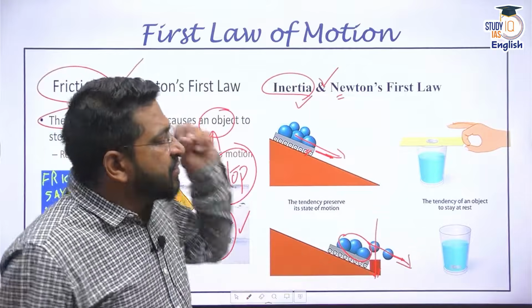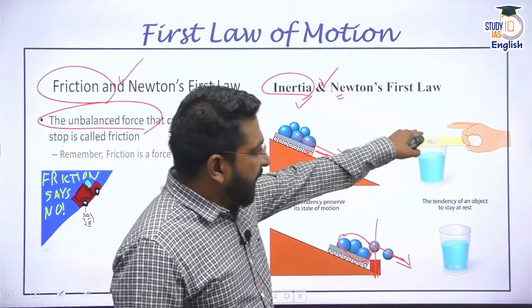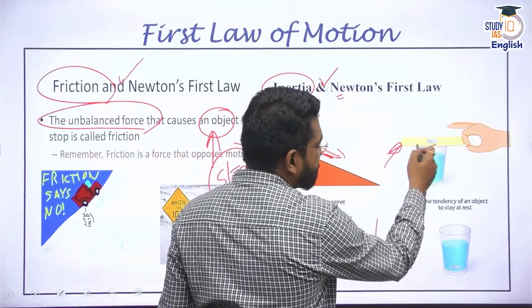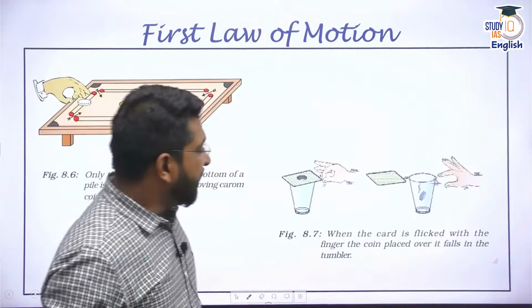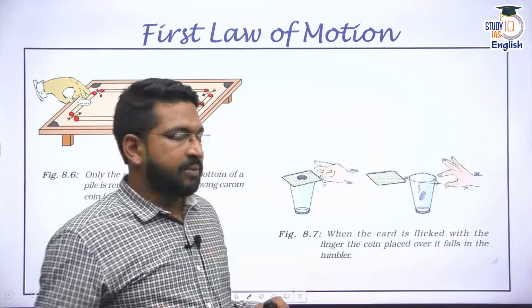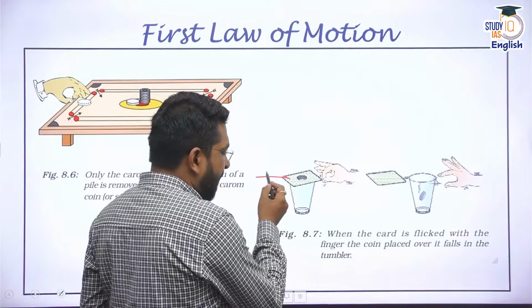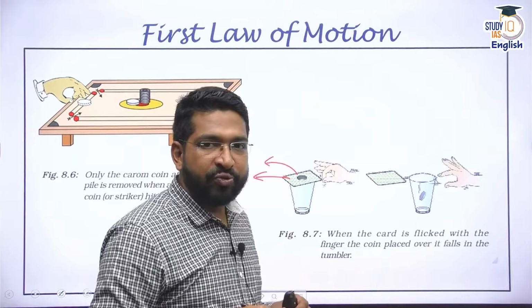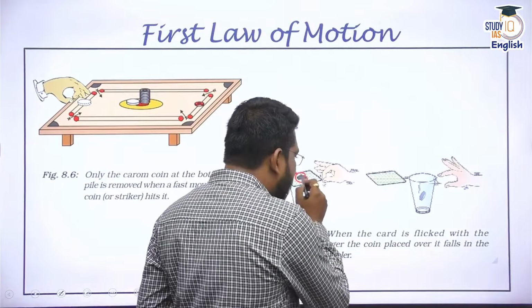But if something is at rest, for example, I have kept a small playing card here with a coin on it, and I flick that card. Along with the card, you expect the coin to move too, but the coins do not move. Why? Because the coins were at rest.